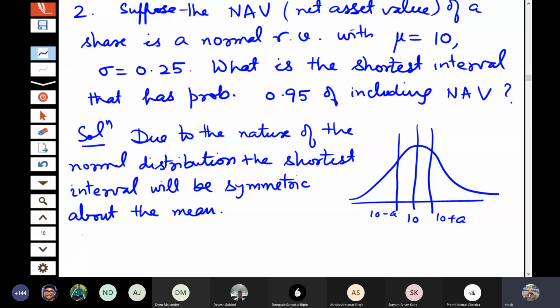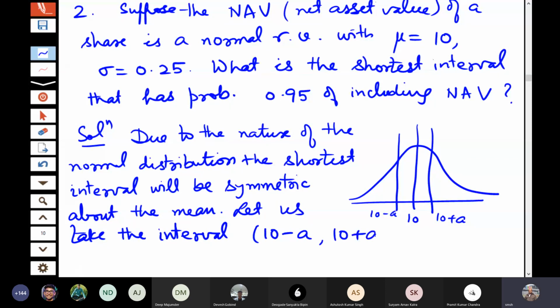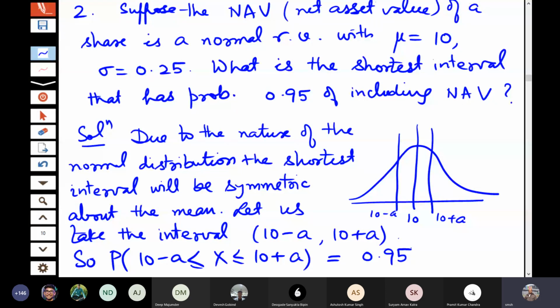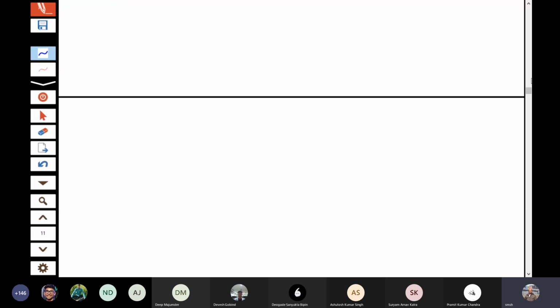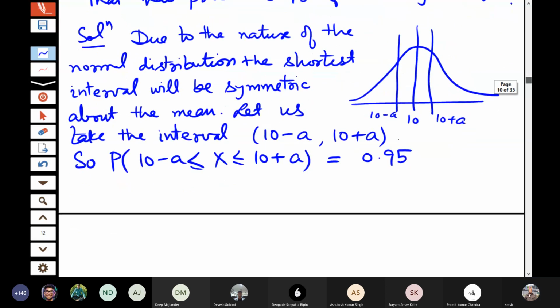So let us take the interval 10 minus a to 10 plus a. The probability that 10 minus a is less than or equal to x less than or equal to 10 plus a, we want this probability to be 0.95.